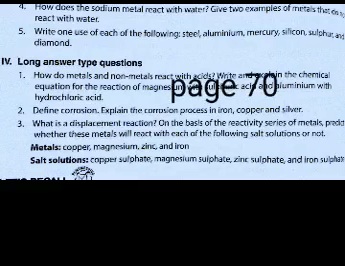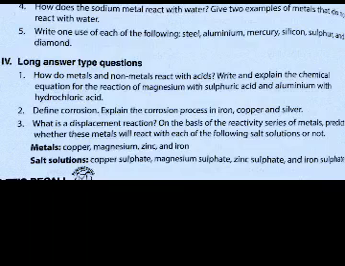Now we are going to solve, once again, page number 70 long answer type questions. You have solved 1 and 2. So question number 3: what is a displacement reaction? You can write it from your book, and then on the basis of the reactivity series of the metals, predict whether these metals react with each of the following salt solutions or not. The metal given is copper, so for copper sulfate solution, it will not react. Magnesium sulfate, it will not react. Zinc sulfate, it will not react. Iron sulfate, it will not react. Metal magnesium will react with all of these salt solutions, while zinc will react with all of the salt solutions except magnesium sulfate, while the metal iron will react with only copper sulfate.